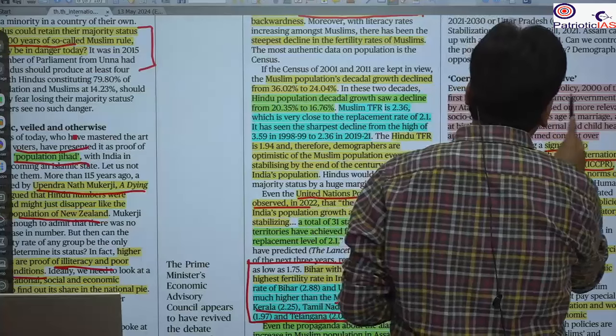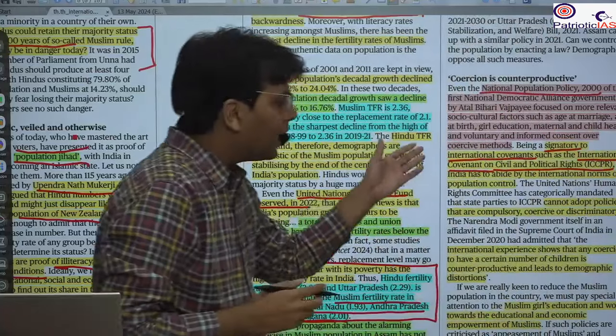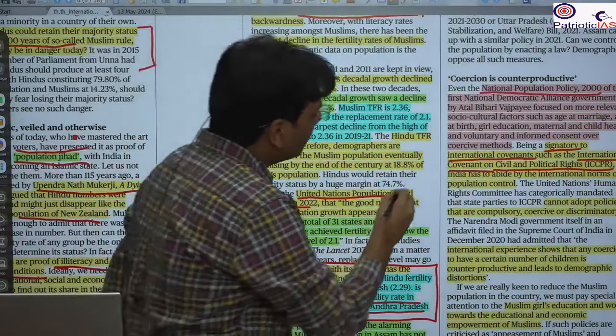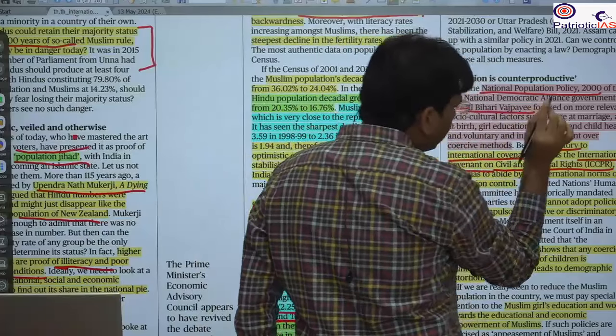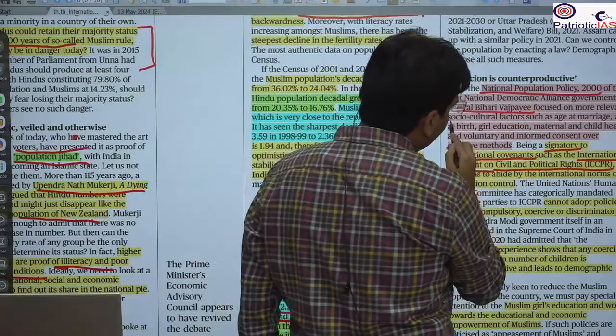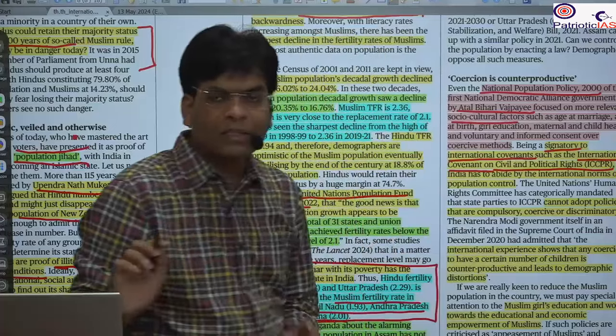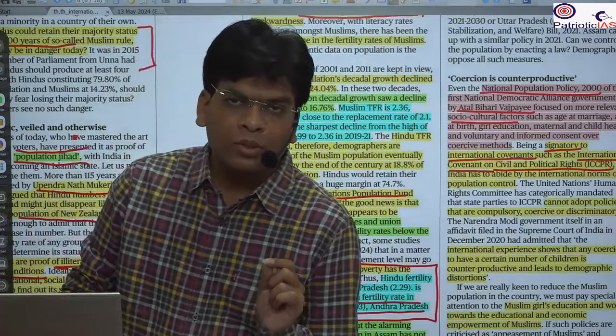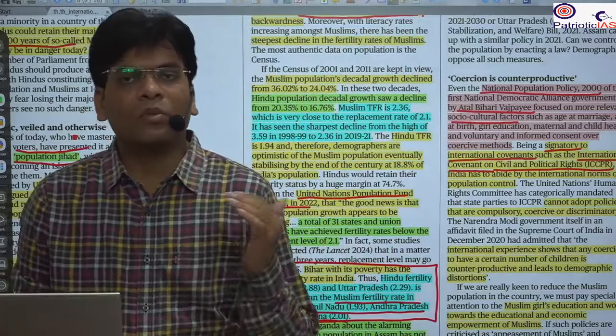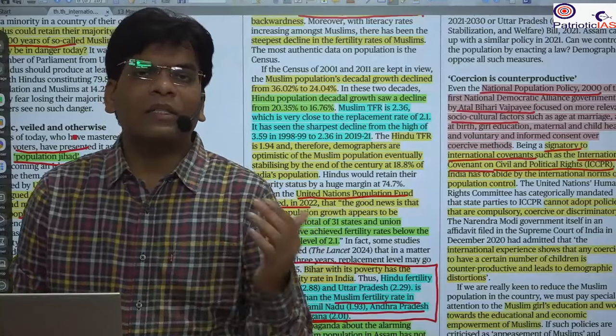Okay, so the National Population Policy of 2000, which was constituted under Atal Bihari Vajpayee, also talks about more focus being given to socio-cultural factors, such as educating girls so that they can take decisions about when they should go for pregnancy and childbirth.